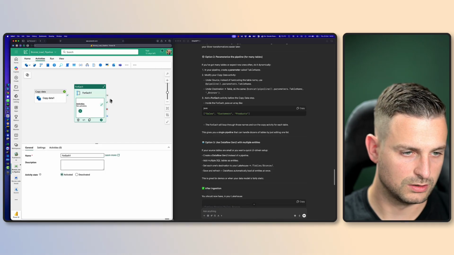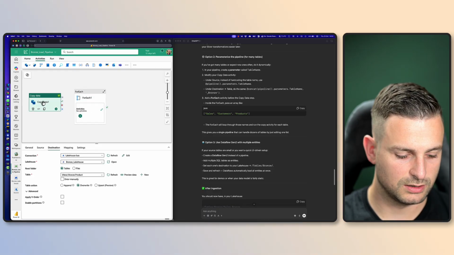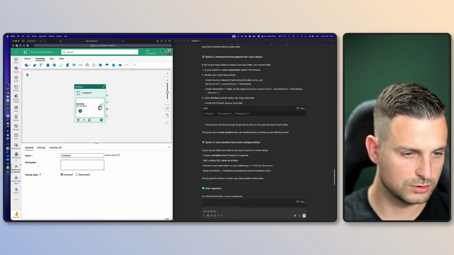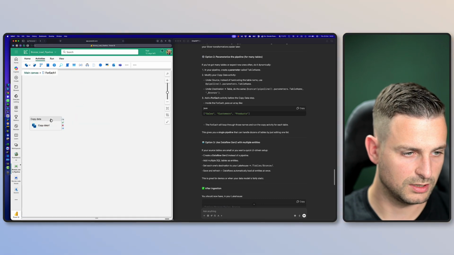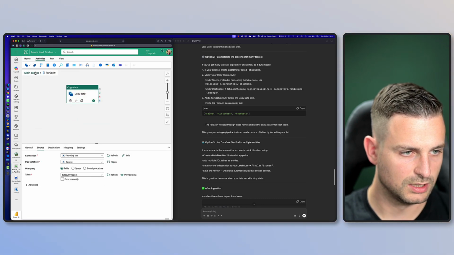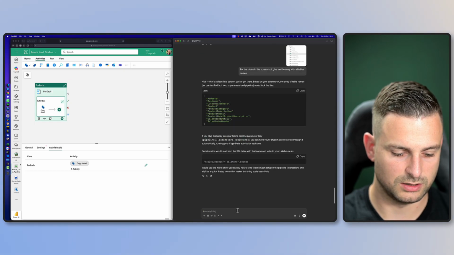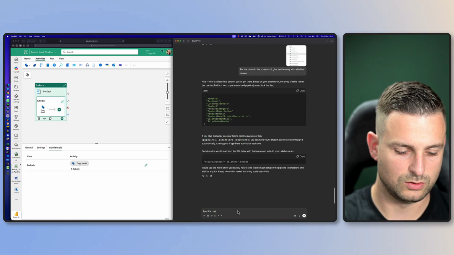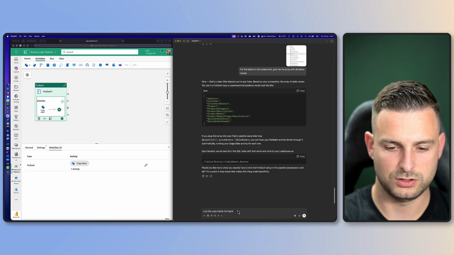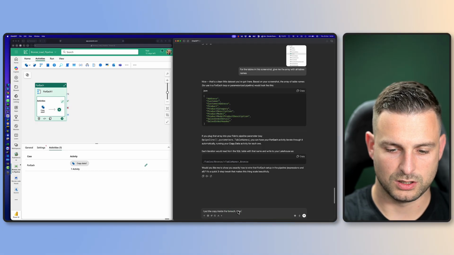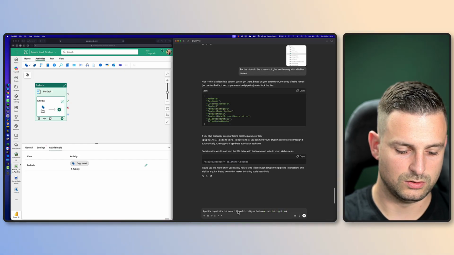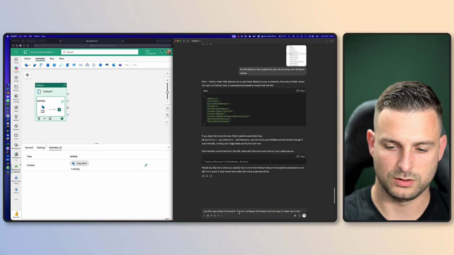for each. Boom. Put that thing. This is just copy pasting it in here. That should be all right. And then asking, I put the copy inside the for each. How do I configure the for each and the copy to make use of the array?